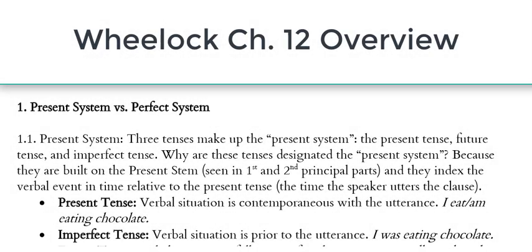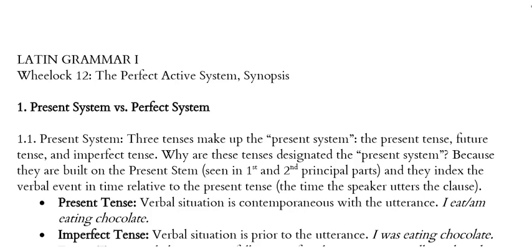In Wheelock chapter 12, we deal with the perfect active verbal system and how to do a synopsis. So we are beginning to grow in our skills with the verbal system here in Latin, and we're going to learn the perfect system in this chapter. Let's just remind ourselves of the present system of verbs compared to what we're now learning as the perfect system.